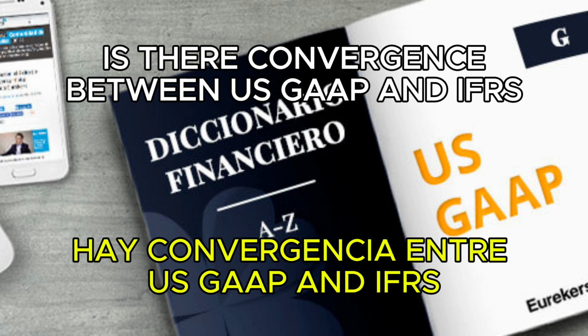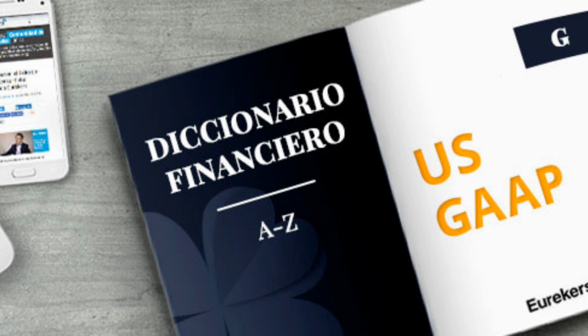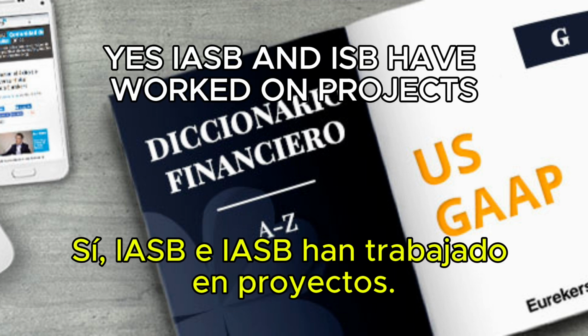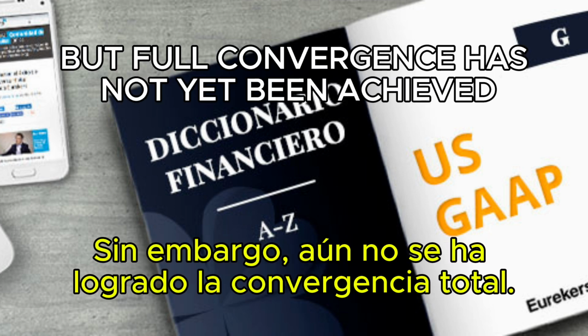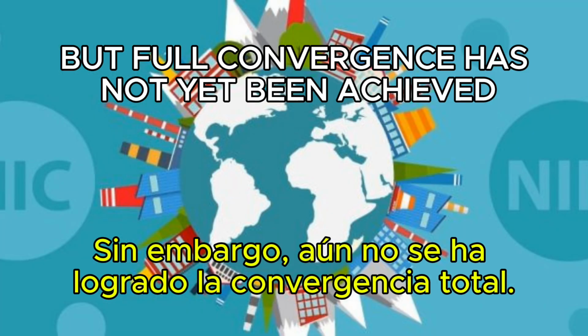10. Is there convergence between US GAAP and IFRS? Yes. FASB and IASB have worked on projects to converge their standards, but full convergence has not yet been achieved.